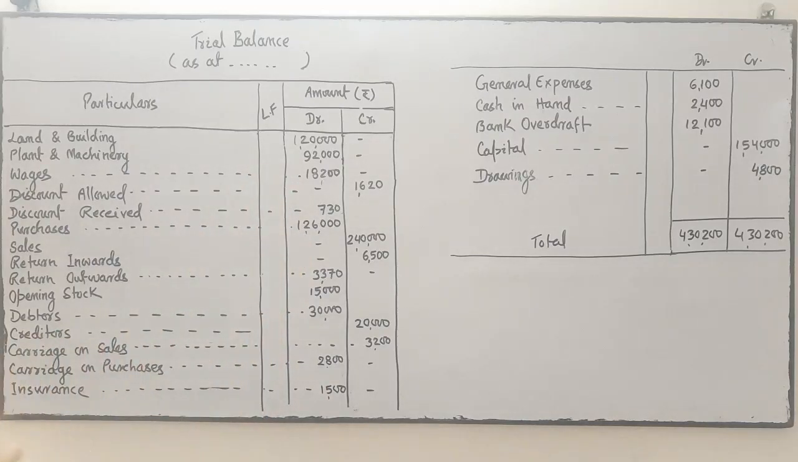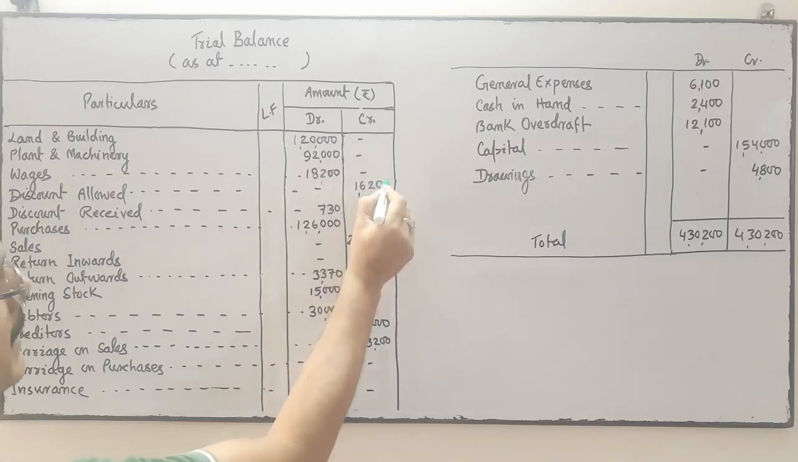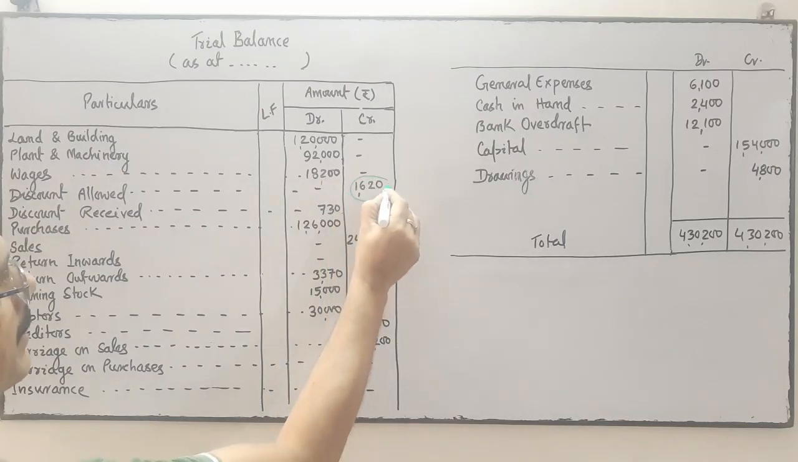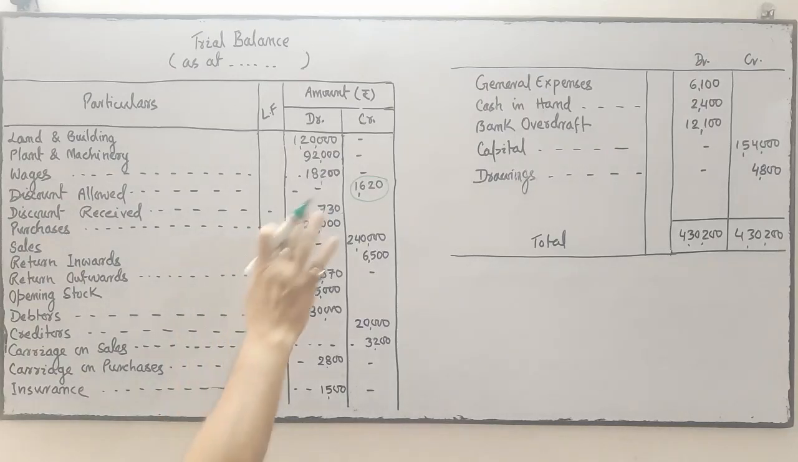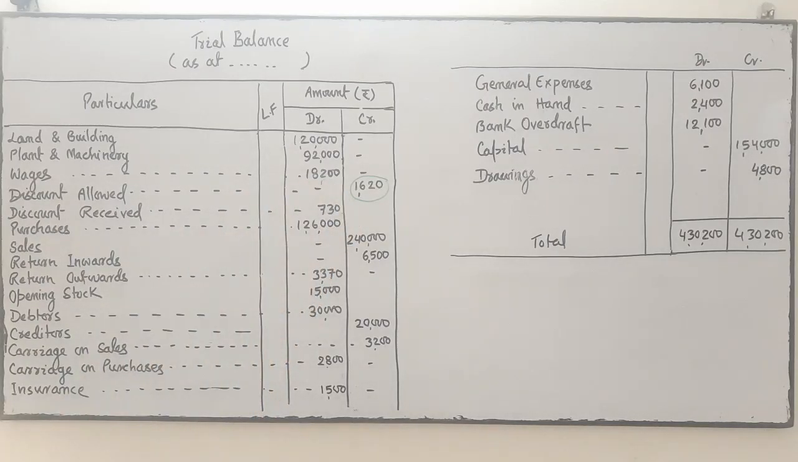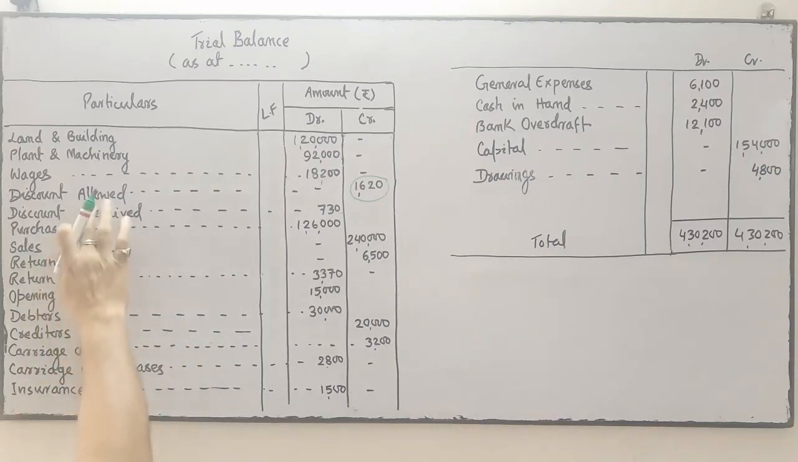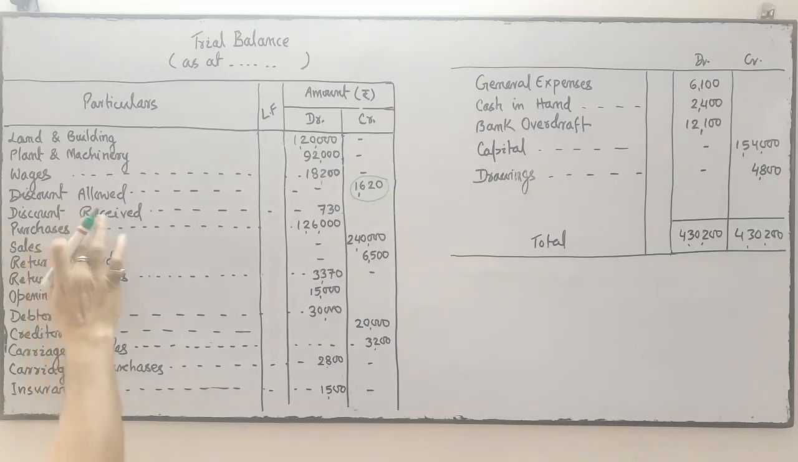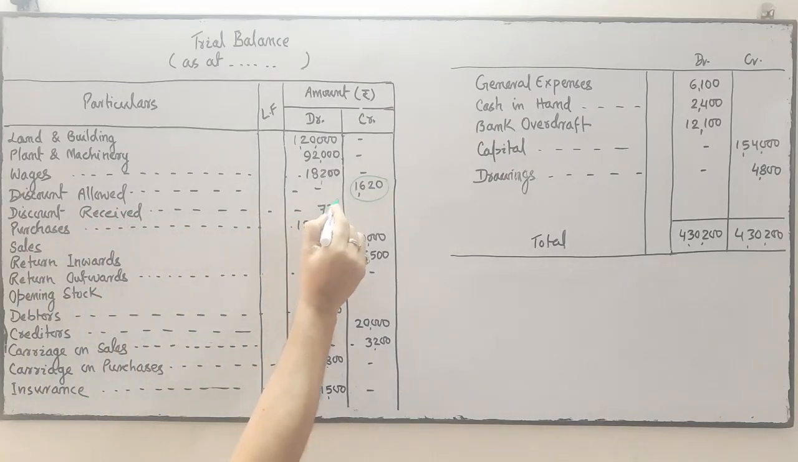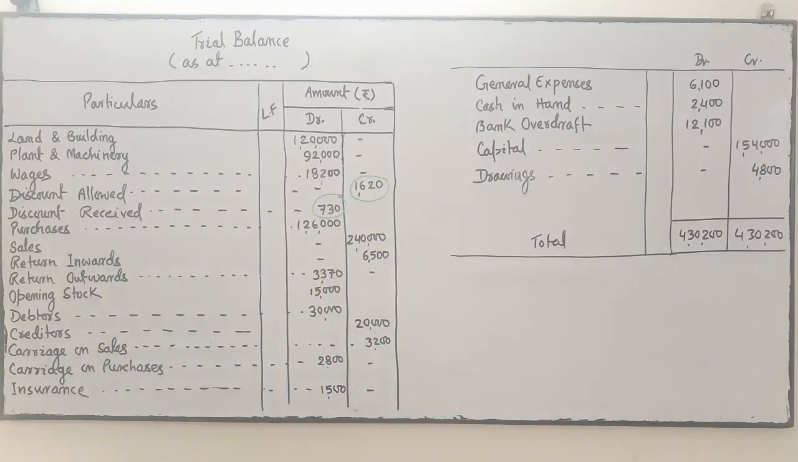All expenses and losses, debit balance. Discount allowed is also an expense, but he has written it in the credit side. So this is the mistake. We have detected one mistake. Discount allowed should be debit because it's an expense. Next is discount received. It's a debit. This is another mistake. Discount received is income. This should be in the credit side.